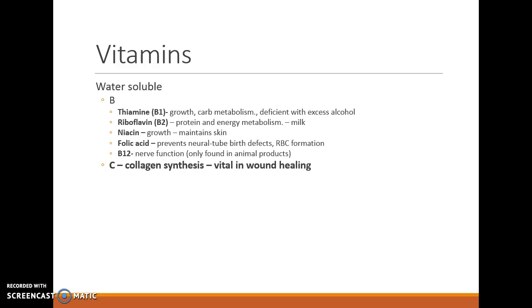Riboflavin is B2, and that has to do with protein and energy metabolism, and we can find that in milk. Niacin, which is one of the B vitamins, has to do with growth and maintenance of skin.